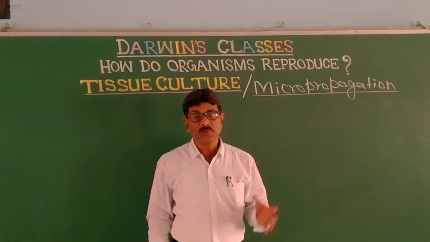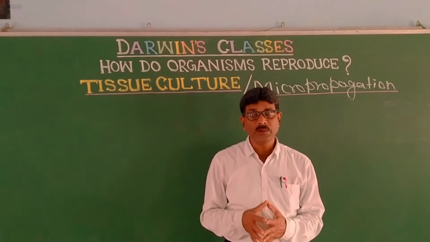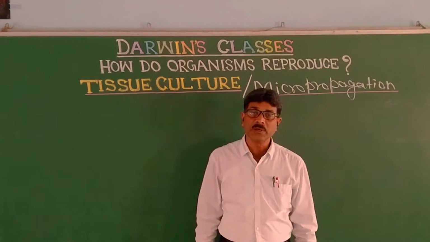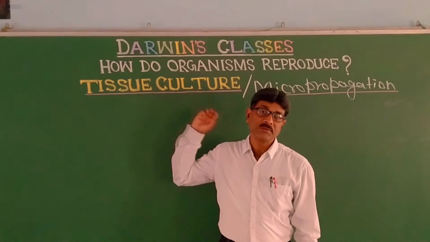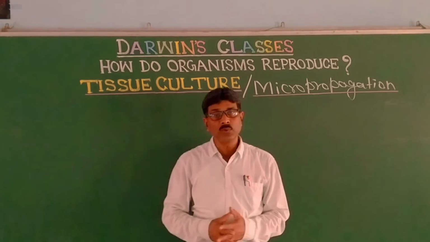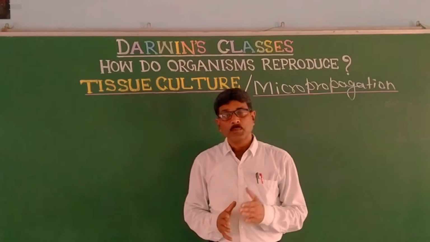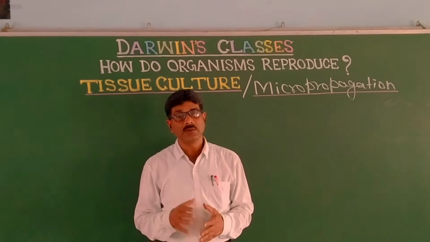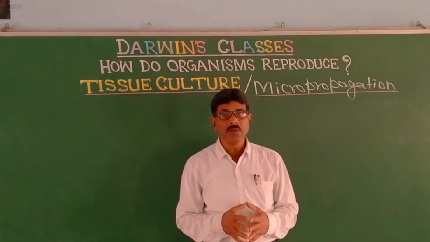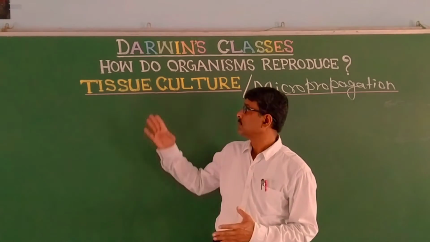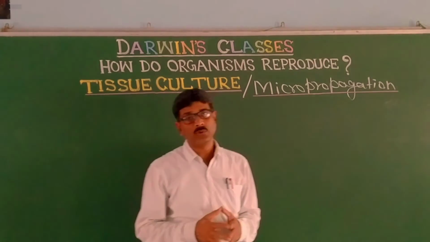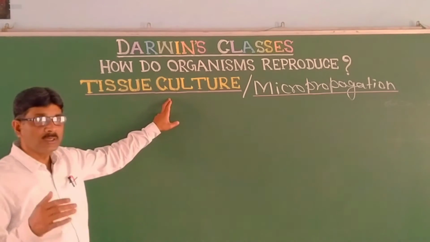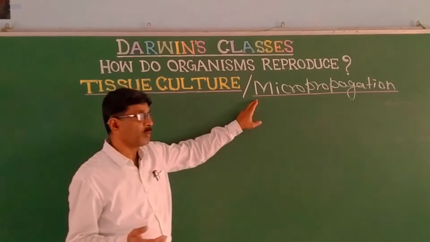In continuation with the current chapter, NCERT Science for Class 10, chapter number 8, How do organisms reproduce? We have concluded binary fission, multiple fission, fragmentation, regeneration and spore formation, and now it is the turn for tissue culture. So today we would like to discuss tissue culture, or it may be called micropropagation.